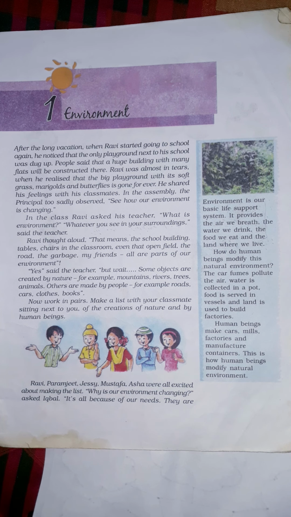And how do human beings modify this natural environment? Human beings modify the natural environment to live here. The car fumes pollute the air. Water is collected in a pot. Food is served in vessels. Just look here. Water is collected in a pot, food is served in vessels, and land is used to build factories and buildings also.